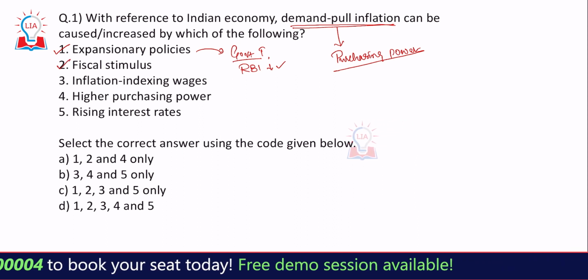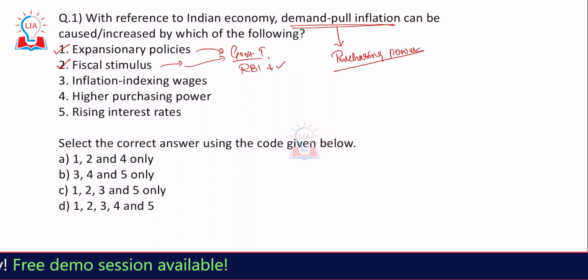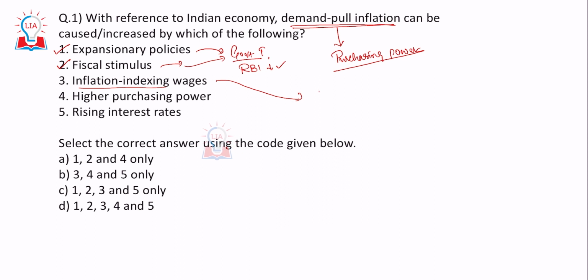Second is fiscal stimulus, again that is about the government spending. If it increases, automatically the demand would increase. Third is inflation indexing of wages, as in whenever inflation goes up, the wages would also go up, right? Why? Because their wages have been attached to the inflation. As the inflation rate increases, wages will also be increased. However, the problem here is that the wage increase will be in accordance with the inflation increase.